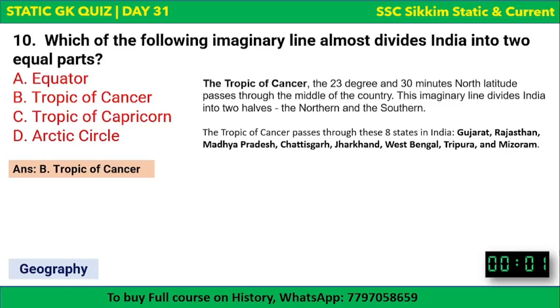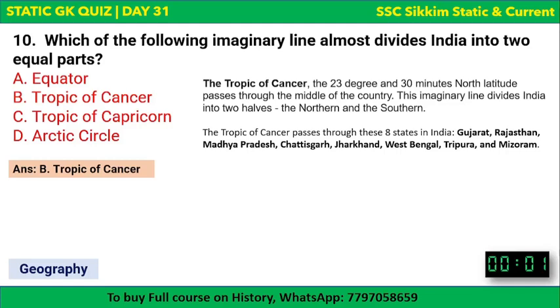The Tropic of Cancer, now this is important. Okay, it has been asked in many exams through which states the Tropic of Cancer passes or does not pass. So first, just remember there are 8 states in India through which the Tropic of Cancer passes. So Gujarat, Rajasthan, Madhya Pradesh, Chhattisgarh, Jharkhand, West Bengal, Tripura, and Mizoram. So these are the states through which the Tropic of Cancer passes.